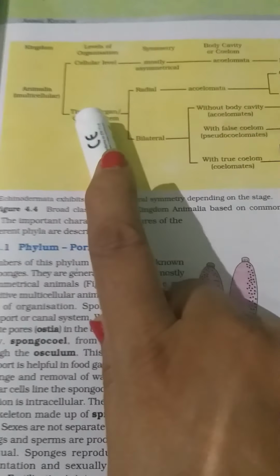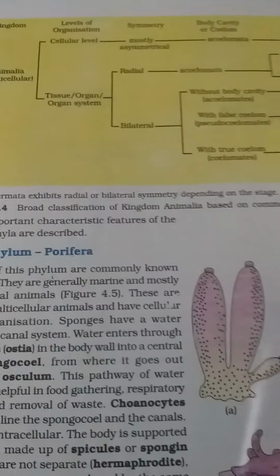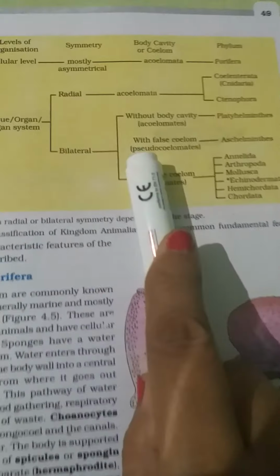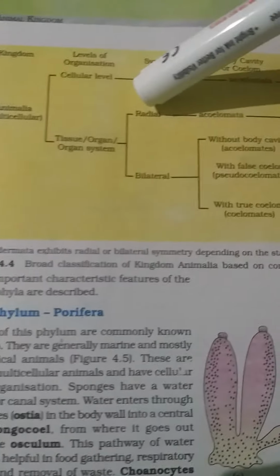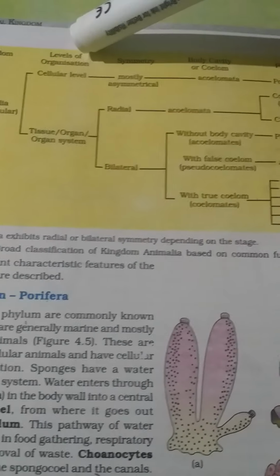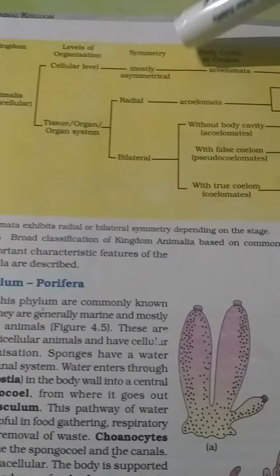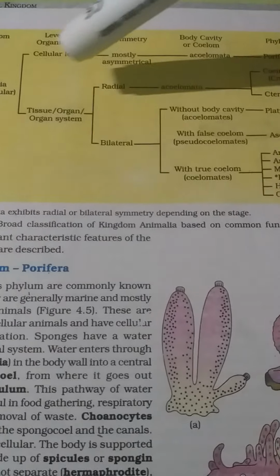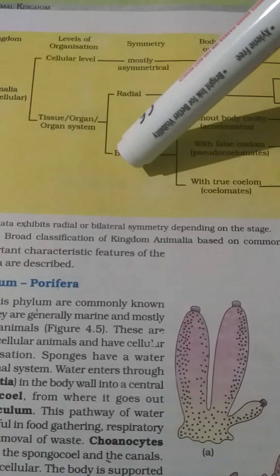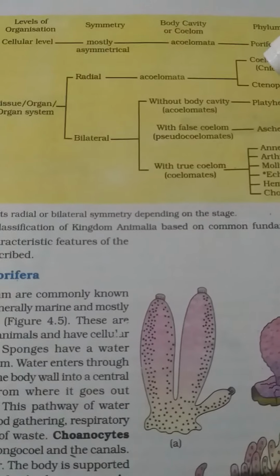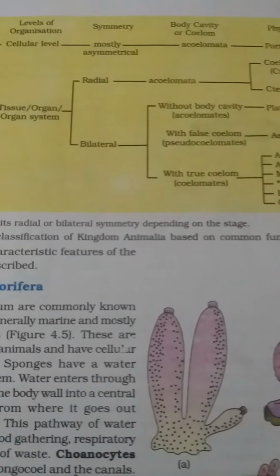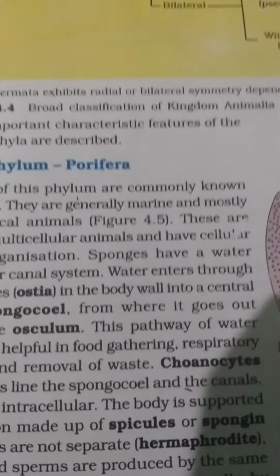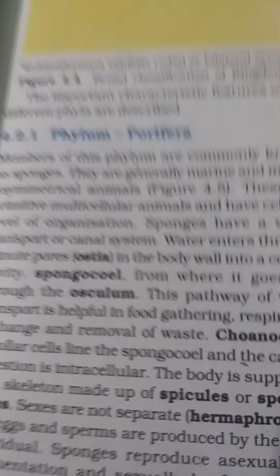Here you can see, focus on the basis of classification: on the basis of multicellularity, level of organization, symmetry, body coelom, and then the tissue level, radial and bilaterally symmetrical, coelomate, acoelomate, without the body cavity, which are there. Okay, so today we begin with the phylum Porifera.